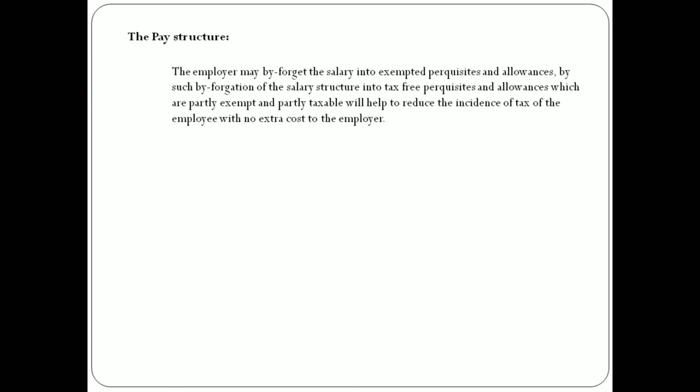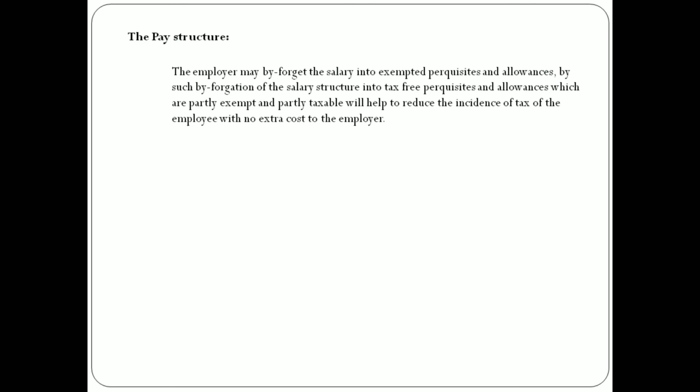That is how the structure is to be paid. When the employer bifurcates the salary into exempted perquisites and allowances, and such bifurcation is into tax-free perquisites and allowances, which are partly exempted and partly taxable, it helps to reduce the incidence of tax to the employee.